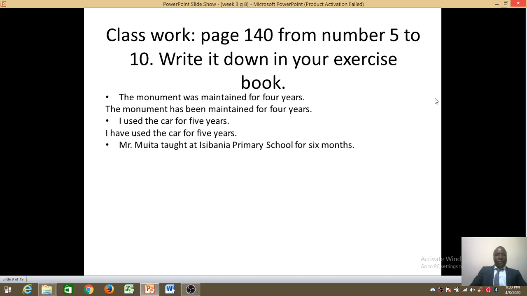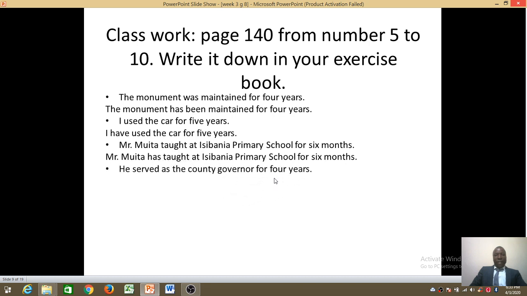Next, Mr. Muita taught at Isbania Primary School for 6 months. Now remember, in this sentence, this person is no longer at Isbania. No longer there. But remember, this person was there. For how long? 6 months. Now in present perfect, what we say, we say Mr. Muita has taught at Isbania Primary for 6 months.